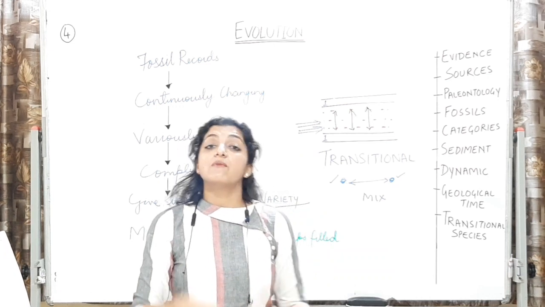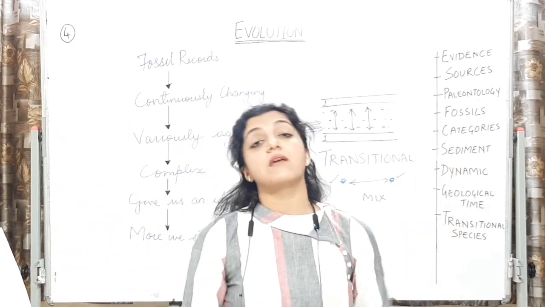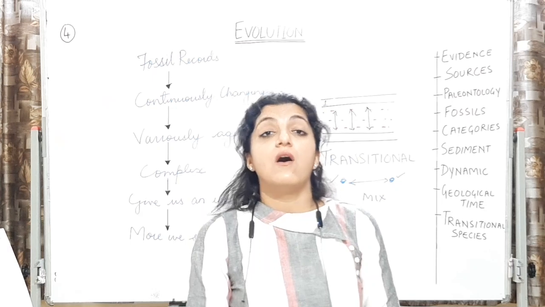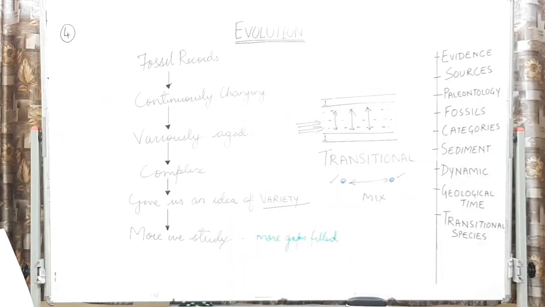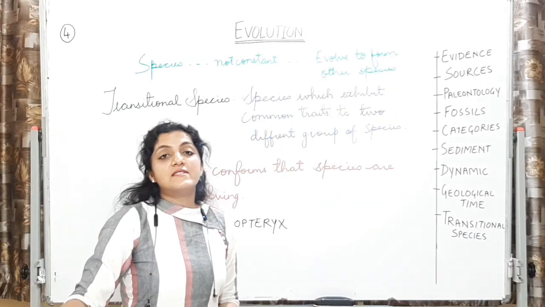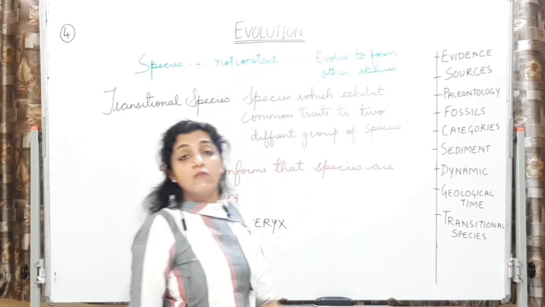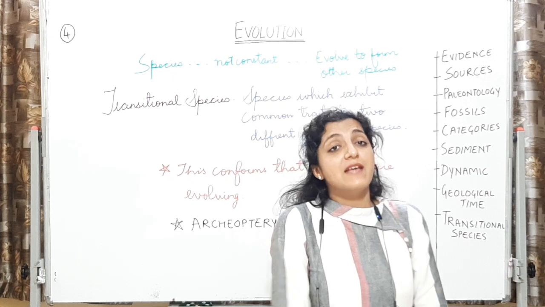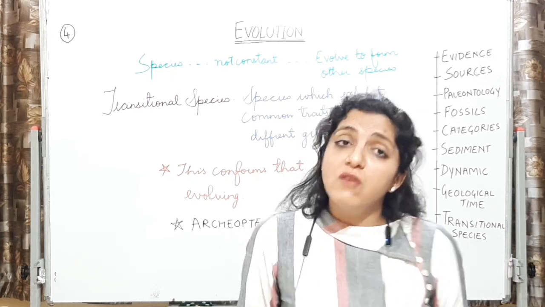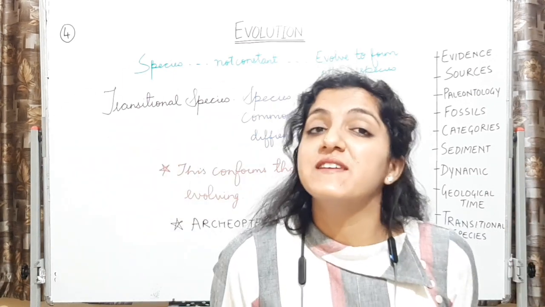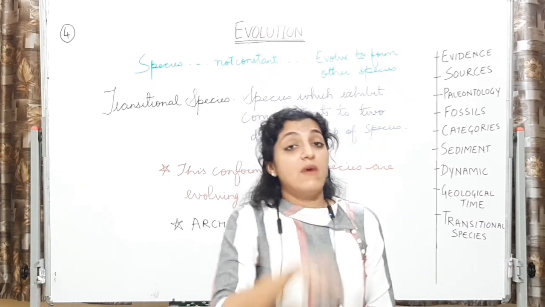Transitional species, it will be showing the characteristics of two types of organisms together. Alright, it tells us that species are not constant, they are evolving to form new species. एक species continuously evolve कर रही है better species बनने के लिए. Yes, very important.